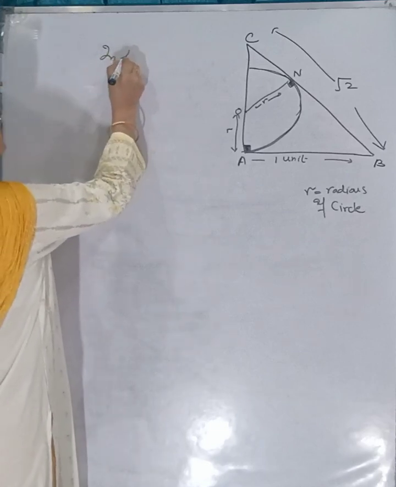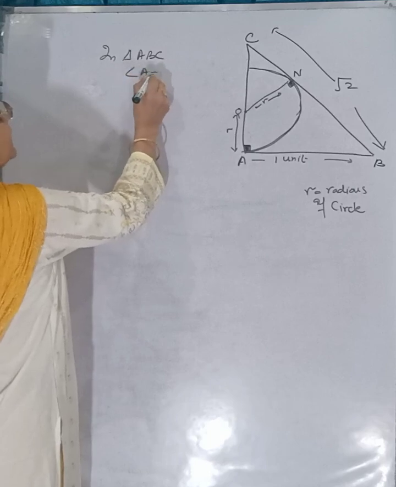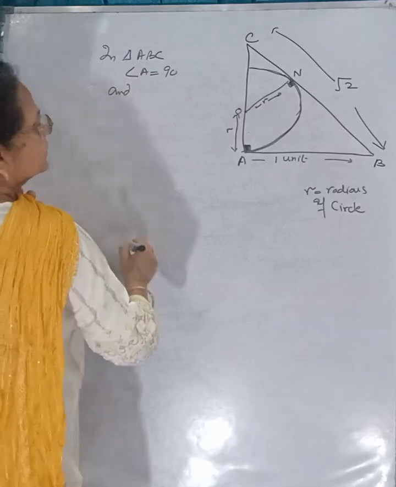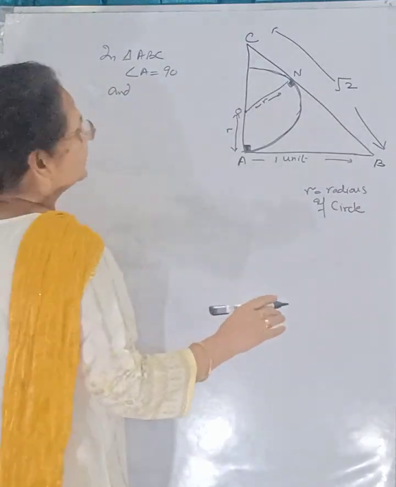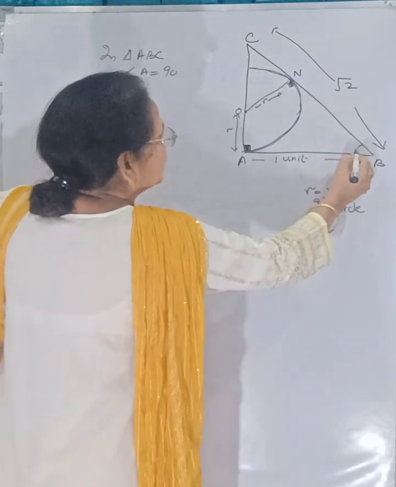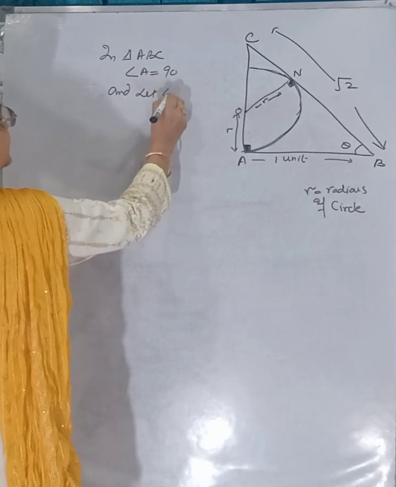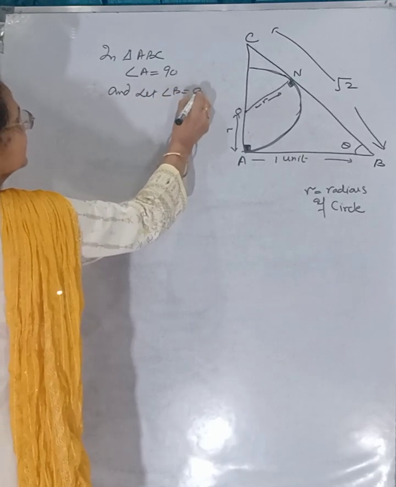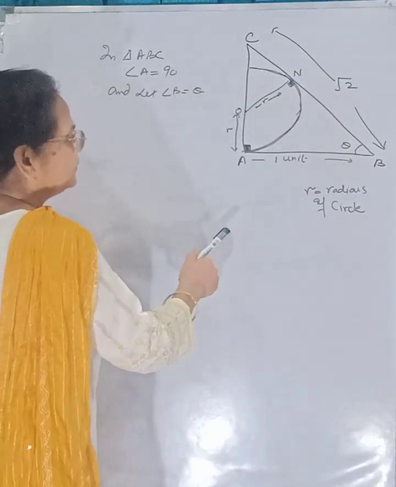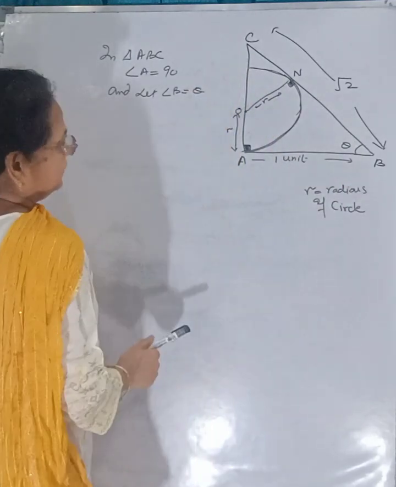In triangle ABC, angle A is equal to 90, and angle B and angle C are not known to us. Let us suppose angle B is equal to theta. We are given AB and BC.